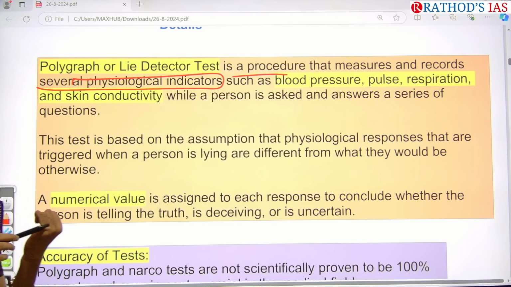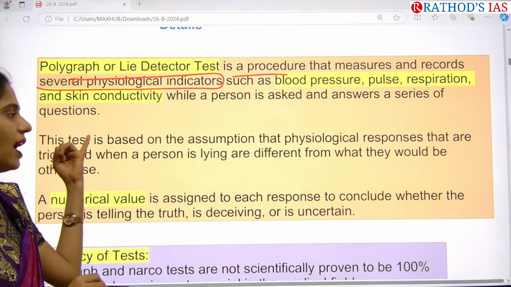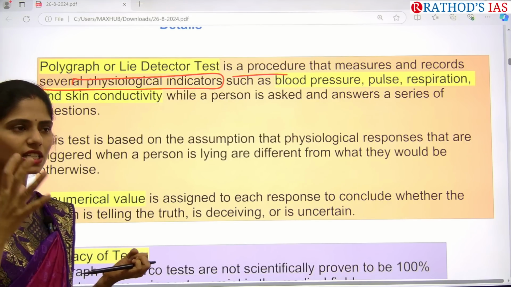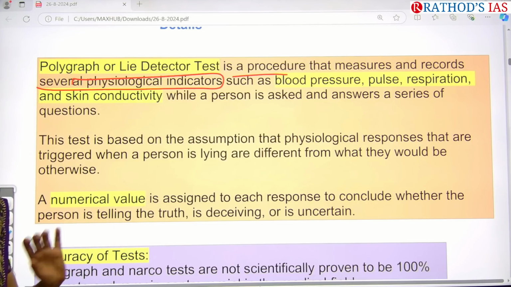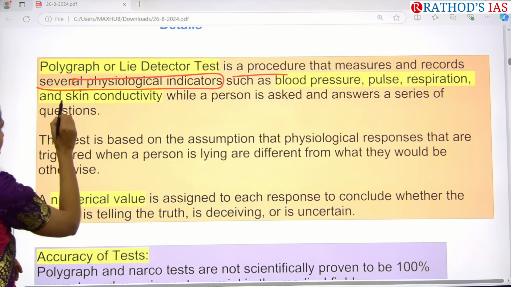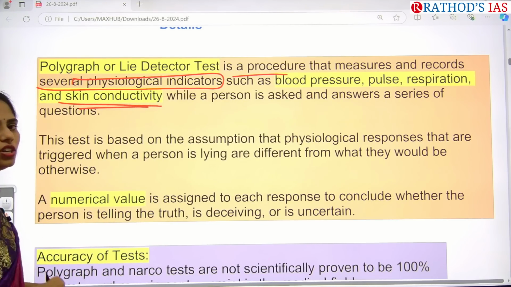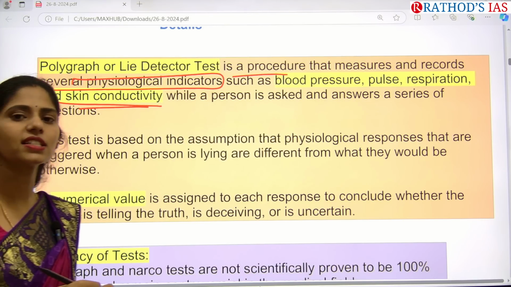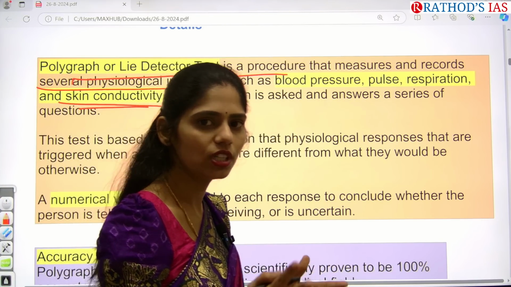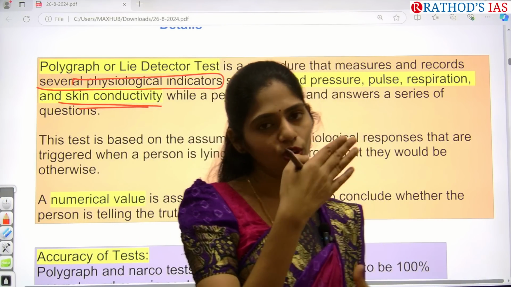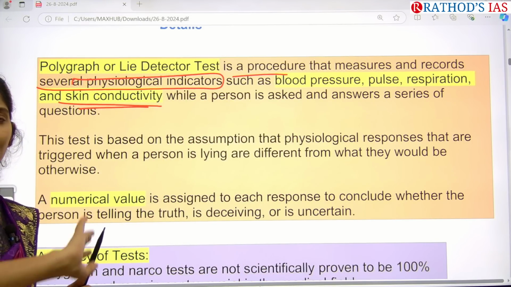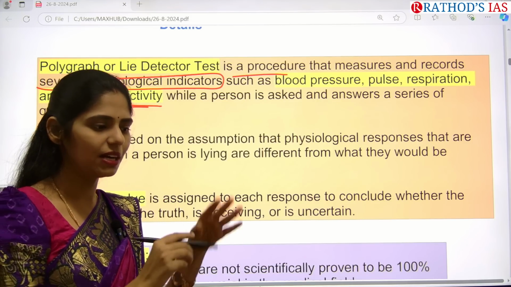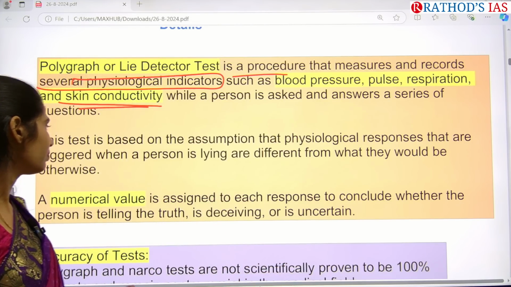We check BP, that is blood pressure, and pulse rate, which is how many times your heart beats. The next one is respiration, and the next one is skin conductivity. Whenever a series of questions is asked to the person on whom we are doing the test, we record all these things, and if there is any abnormality, we decide that the person is saying false.